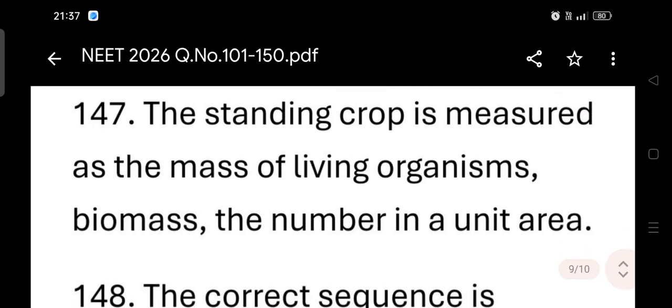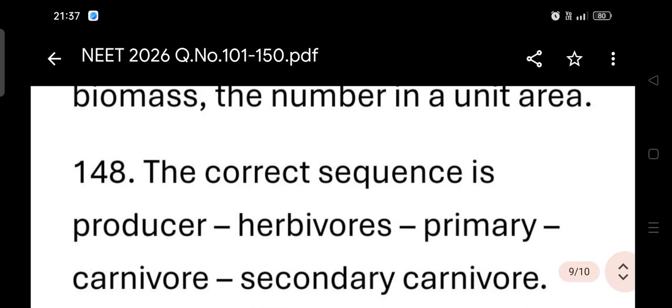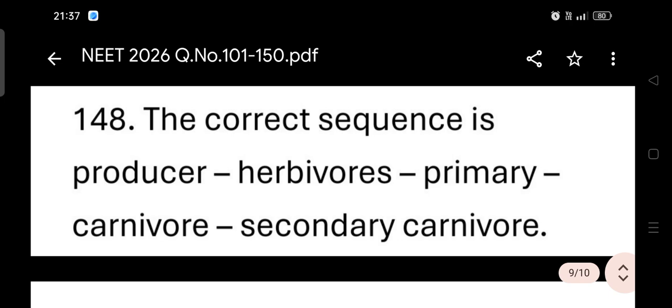The standing crop is measured as the mass of living organisms, biomass, or the number in a unit area. The correct sequence is producer, herbivore, primary carnivore, secondary carnivore.